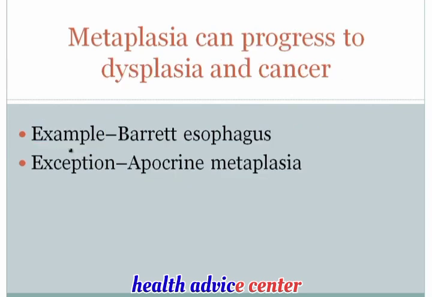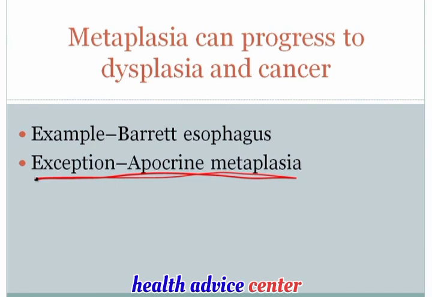Now, another important high-yield point is that metaplasia can progress to cancer. This is a very important point. And I think we all would appreciate the fact that Barrett's esophagus is a risk factor for the development of adenocarcinoma of the esophagus. And we'll talk about adenocarcinoma of the esophagus in much more detail when we cover the GI lecture.